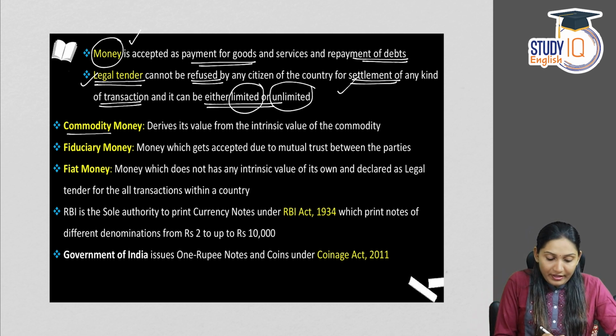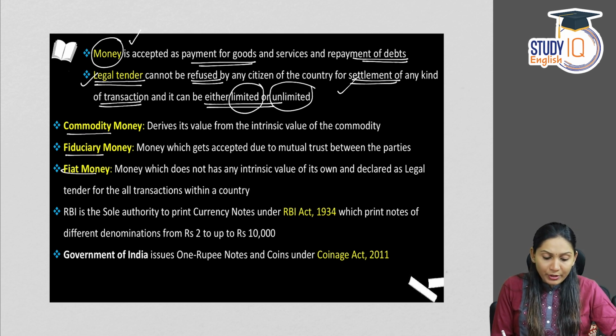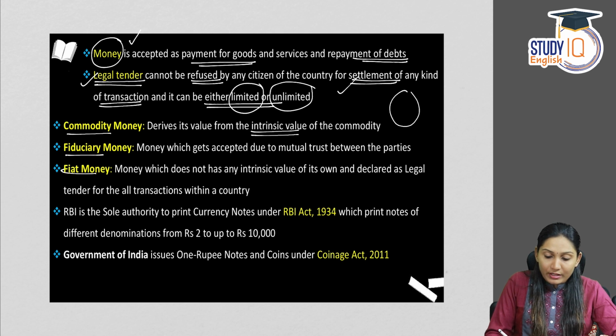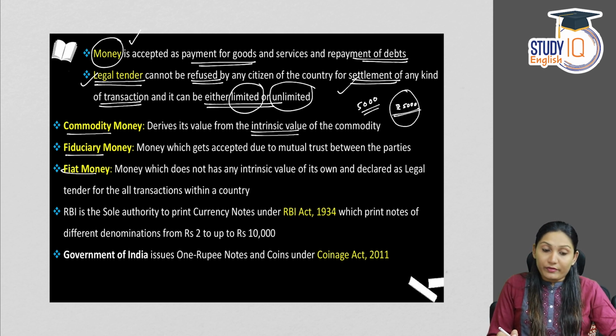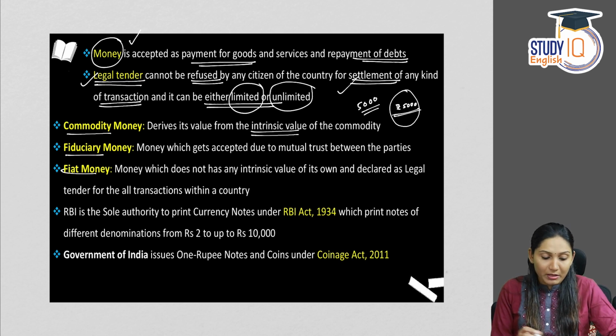Now let us come to different types of money: commodity money, fiduciary money, and fiat money. Commodity money derives its value from the intrinsic value of the commodity. For example, a gold coin. The value of the gold coin as a commodity is 5,000, and as a currency also the value is 5,000. So this is commodity money, or we also call it full-bodied money, which means that that particular currency as a commodity as well as a currency has the same value. That is commodity money.